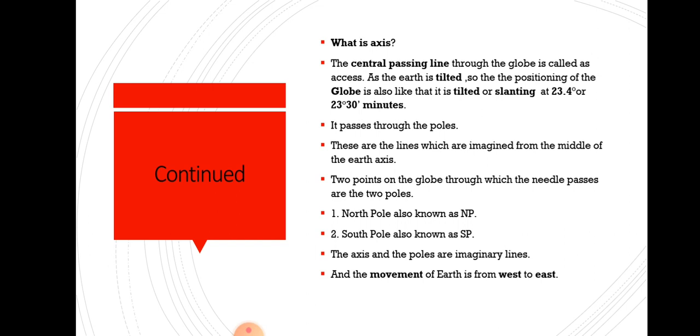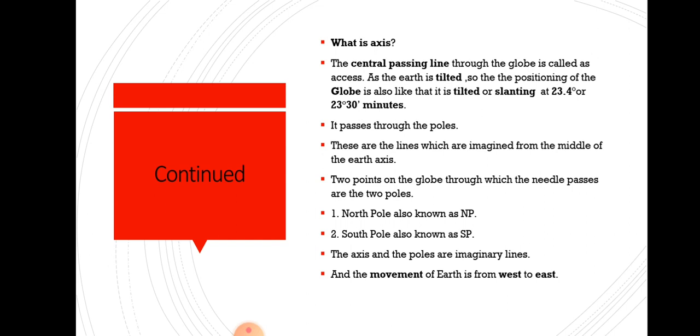Now before approaching ahead to latitudes, first we will understand what is an axis. We have discussed it, but in detail, what is the exact definition of axis? Longitudes are also imaginary lines. Don't get confused, all these are imaginary lines. In the very starting of this video lesson, the first line says that we will discuss the imaginary lines present on the globe. Then we have discussed the globe, now the axis.